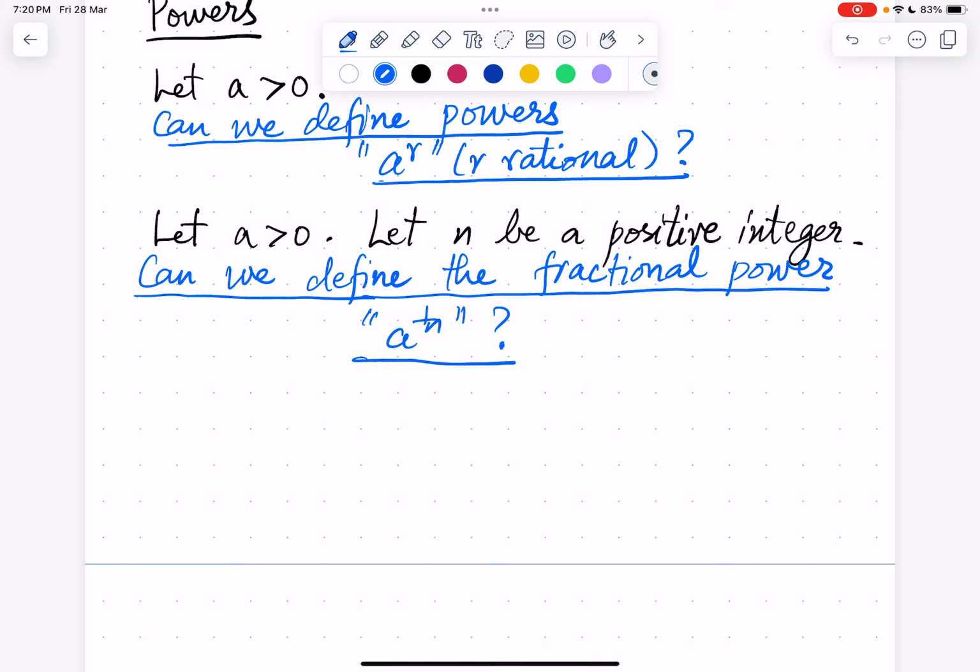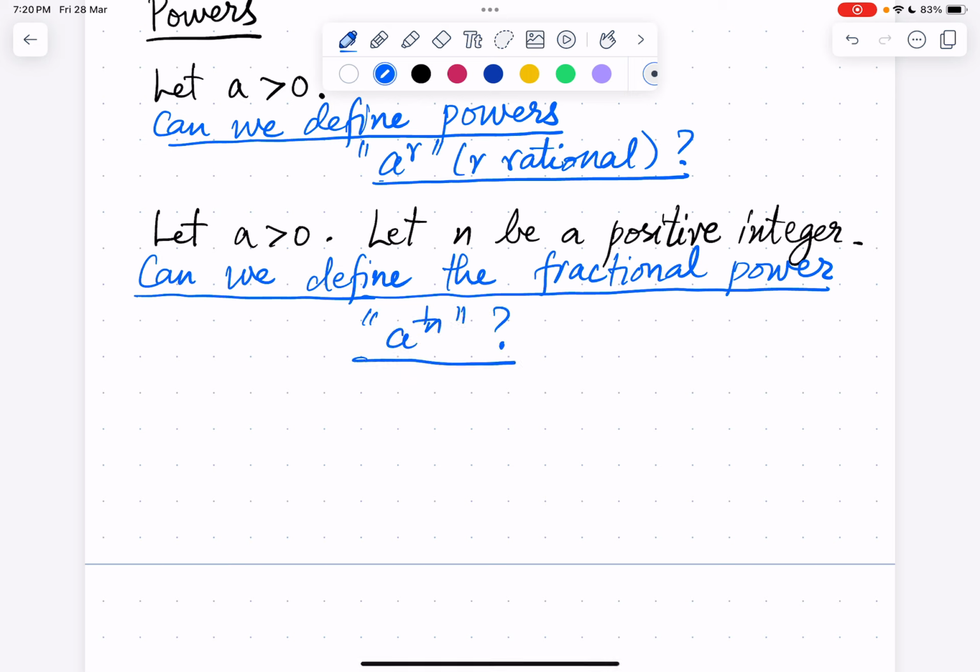So this is about nth root. Let a be a positive real. Let n be a positive integer. Then a power 1 by n exists. I need not write this again. So then a power 1 by n exists. We defined a power 1 by n above. This is the definition of a power 1 by n for any positive real a and positive integer n.